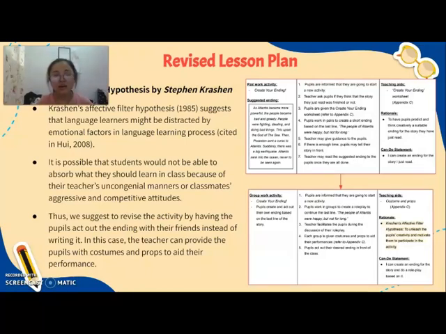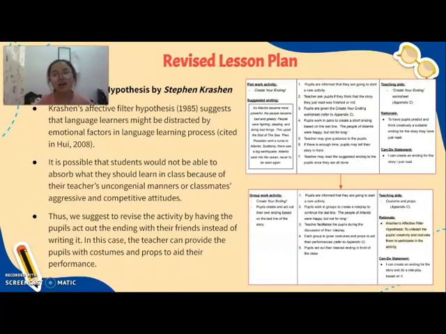the language learning process. So what the teacher can do here is, instead of just giving them writing lessons, the teacher can improvise it by changing it. Instead of writing, it can focus more on the speaking skills. Thus, we suggest revising the activity by having pupils act out the ending with their friends instead of writing it. In this case, the teacher can also provide pupils with costumes and props to add to their performance.